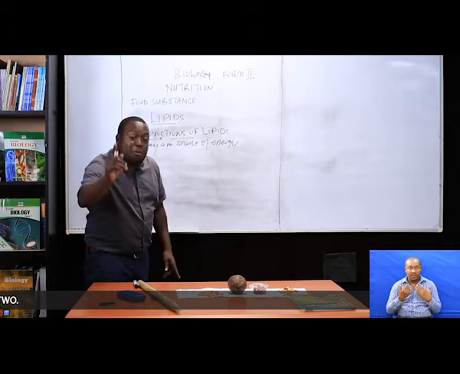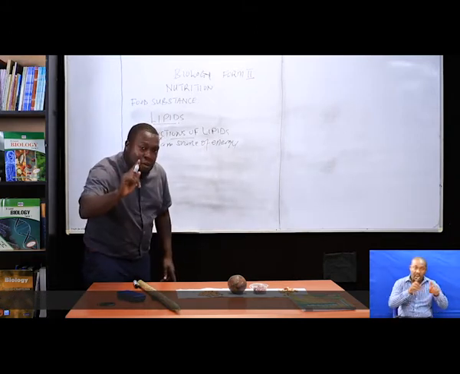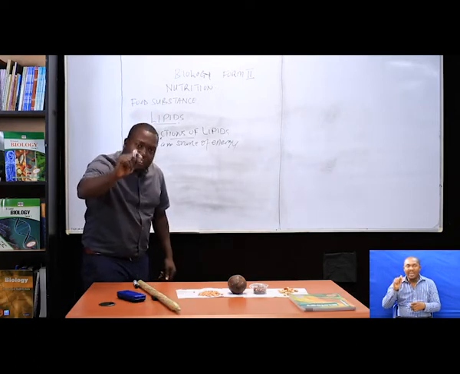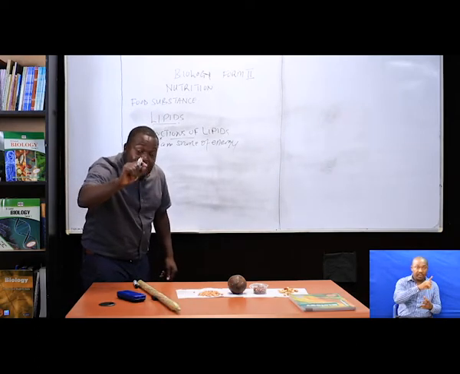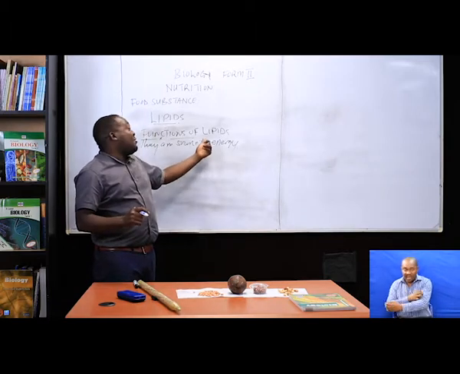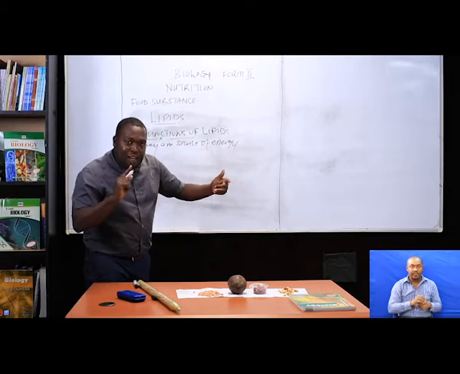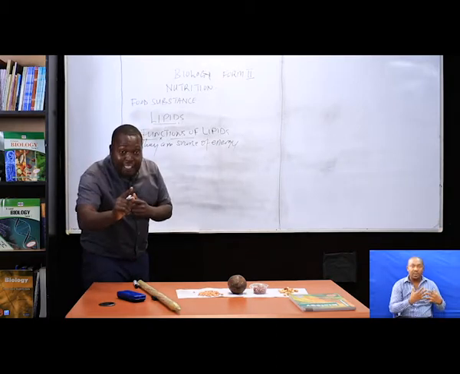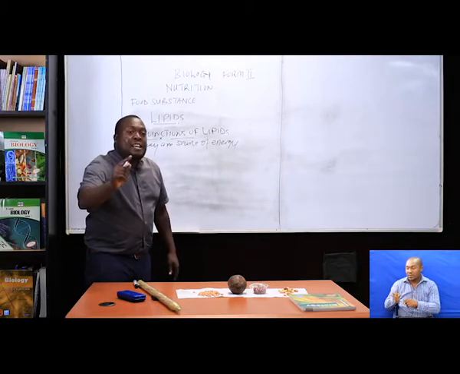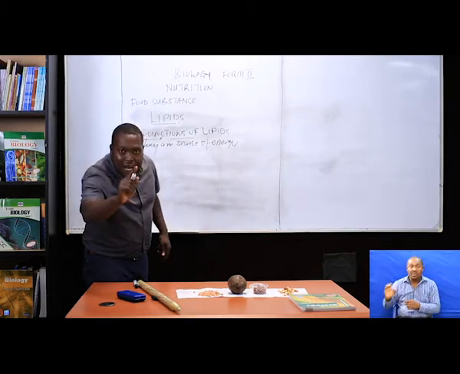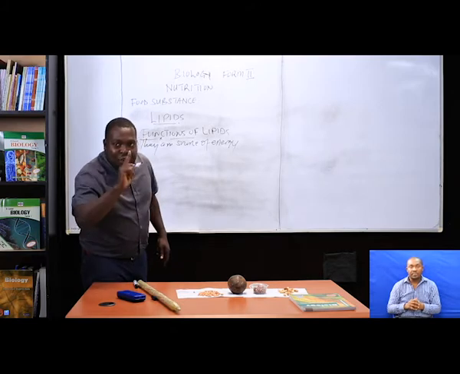Carbohydrate also provides what? Energy. But the amount given by carbohydrate is much smaller compared to the amount given by what? By lipid. That is another difference between carbohydrate and what? Lipid. Lipid provides energy which is higher in amount compared with what? With carbohydrate. That is one.